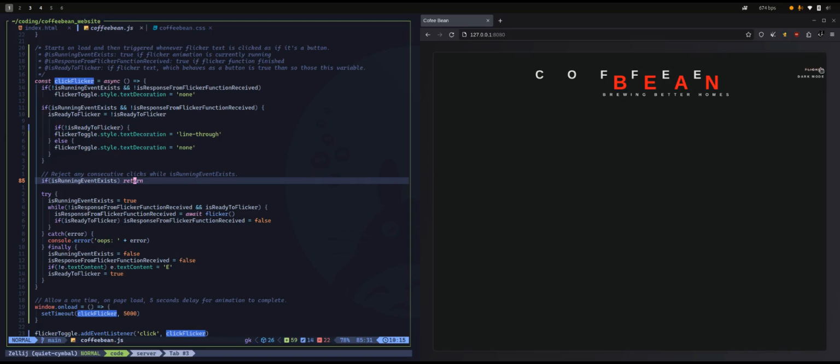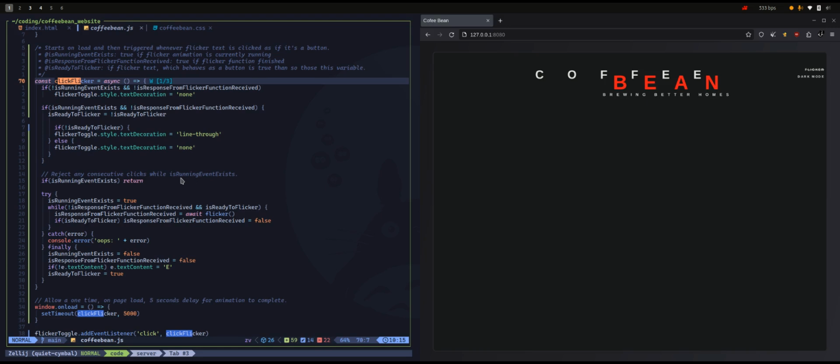Whenever I'm clicking on the flicker text, which is not a button, the animation stops or starts. I designed the code in such a way that the animation will run independently of the clicks that the user is performing, because the user can be abusive and click on the button multiple times. In order to understand what I'm talking about, let's go to the code and understand that whenever the window is loading or any click on the button will initiate the click flicker function.